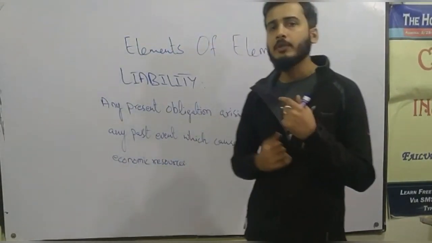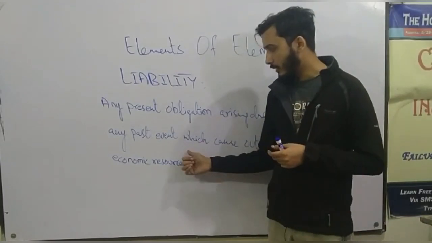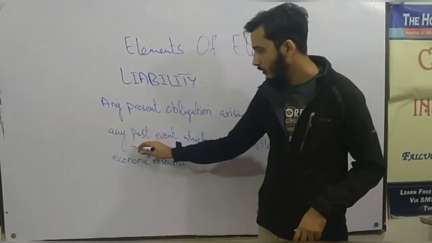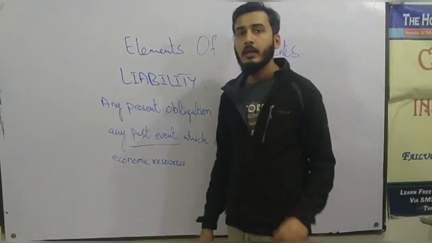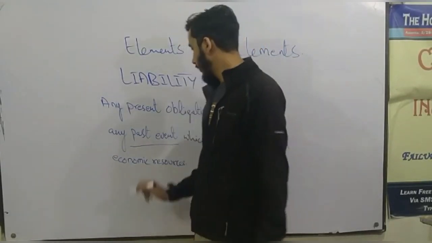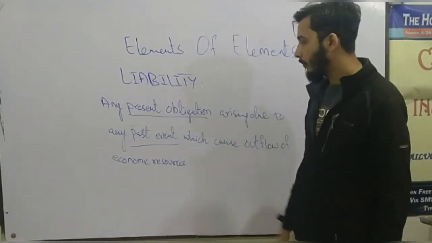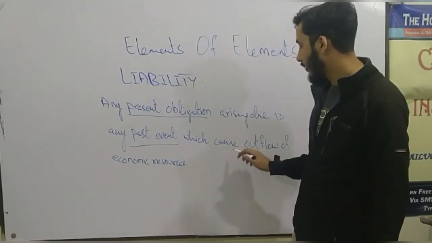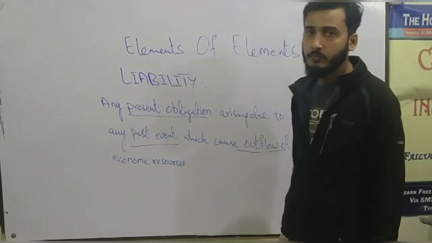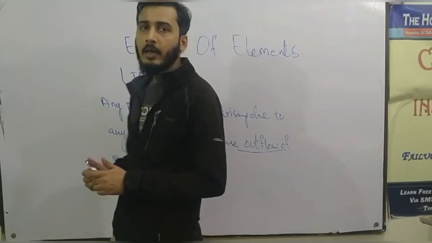Means if I have taken the loan in the past, that's my past event, and in present I have an obligation to pay it in the future, which shall cause the outflow of economic resources in the future.